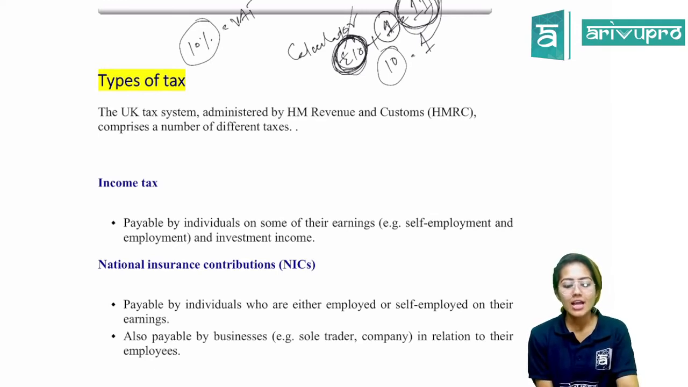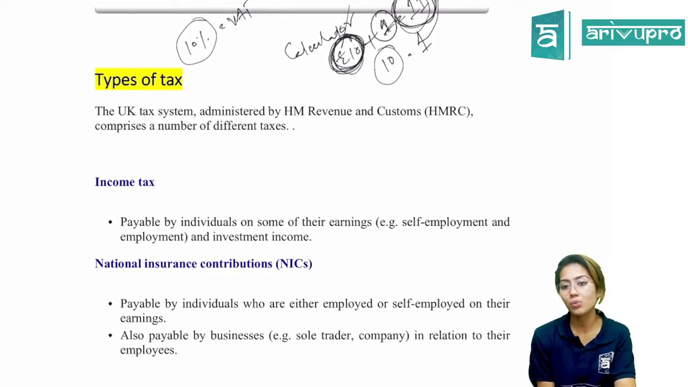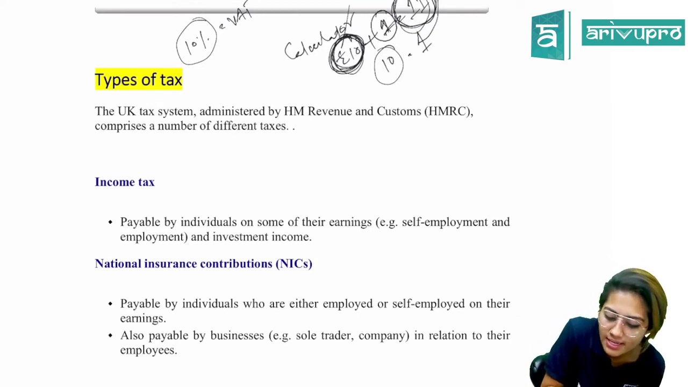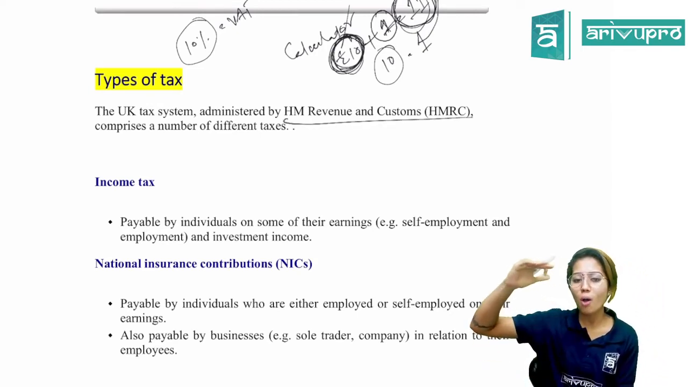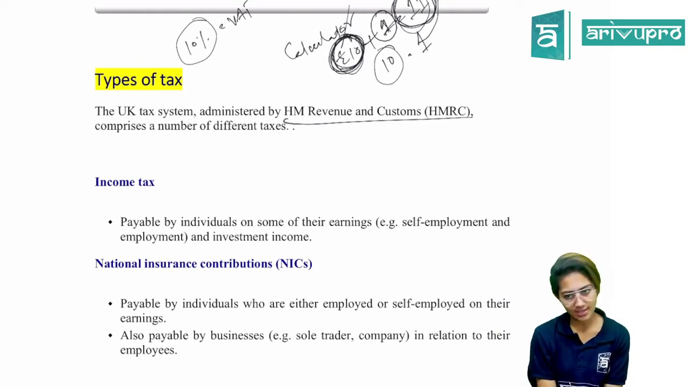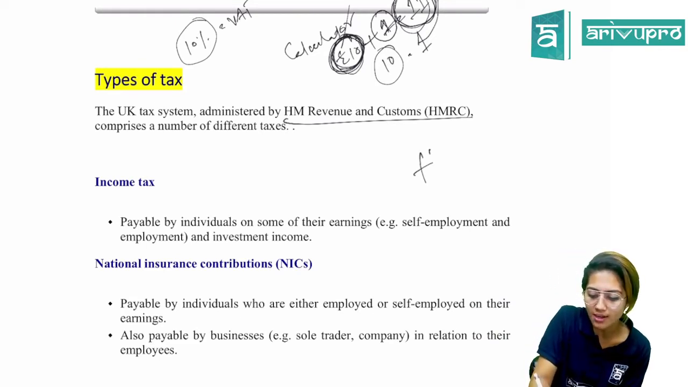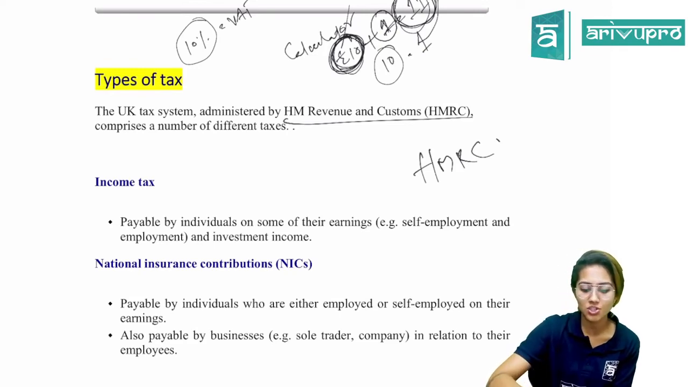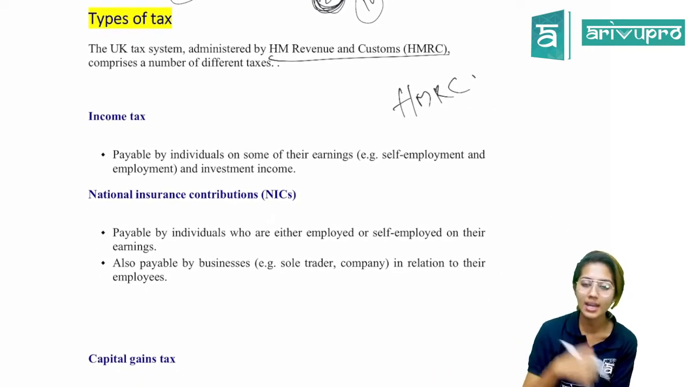So now let's look into different types of tax. What are the different types of tax that we actually levy within the UK tax system? The UK tax system is administered by HMRC, the topmost taxation authority who oversees and monitors the UK tax system. HMRC stands for Her Majesty's Revenue and Customs. It comprises a number of different taxes which are levied by HMRC within the UK tax system.